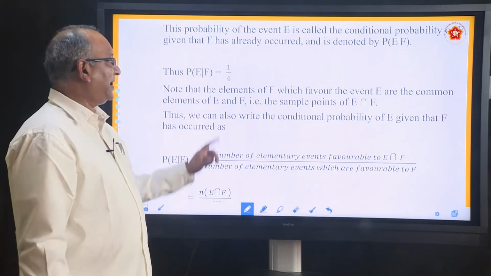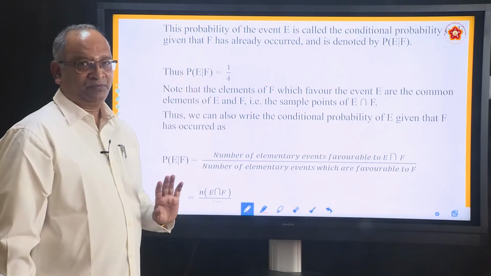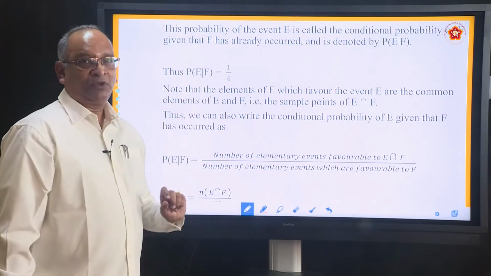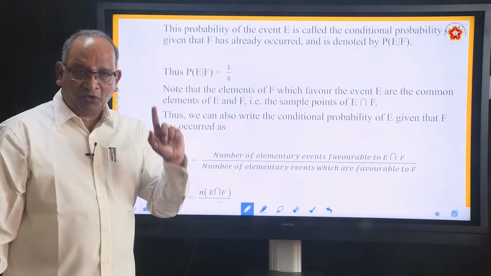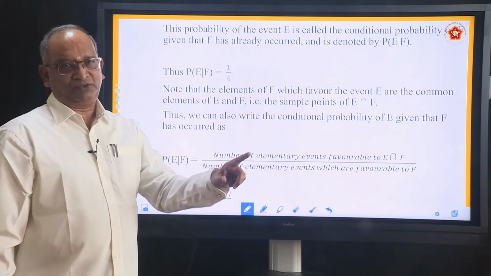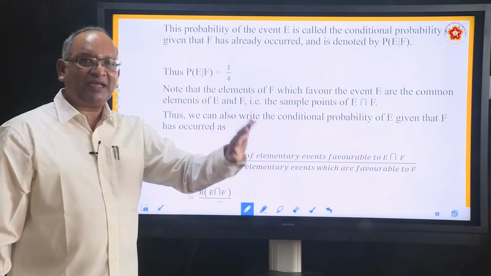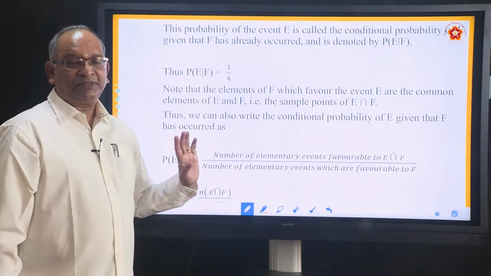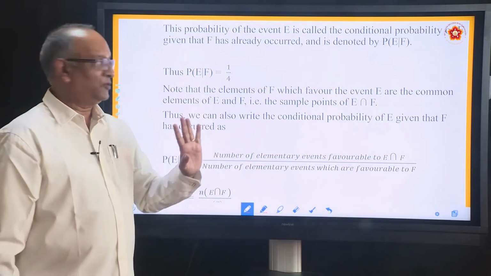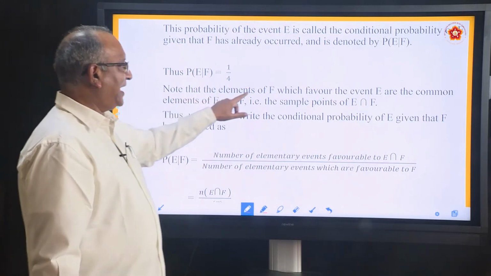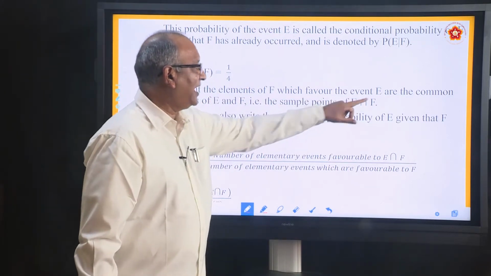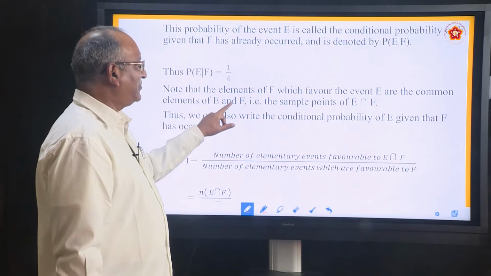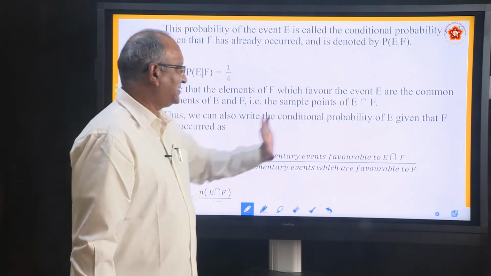What is P(E|F)? It is 1 by 4. What is this 1? 1 is the only element which is common for both. In other words, it is like E intersection F. And what is this 4? There are 4 elements in F. So note that the elements of F which are favorable to event E are the common elements of E and F, that is, the sample point E intersection F.